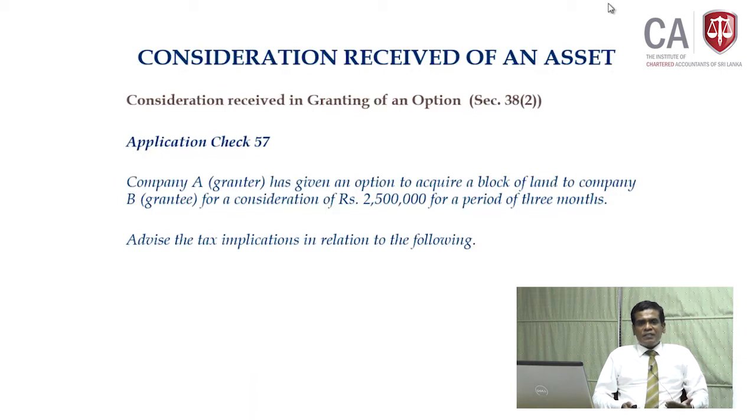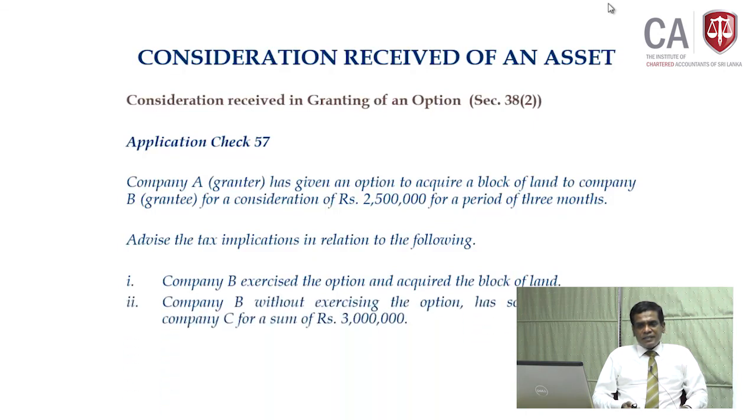So, look at the tax implication on the following. Where company B exercises the option and acquires the block of land. Secondly, company B, without exercising the option, has sold the option to company C for a sum of 3 million rupees.